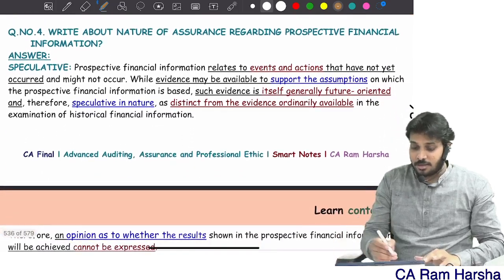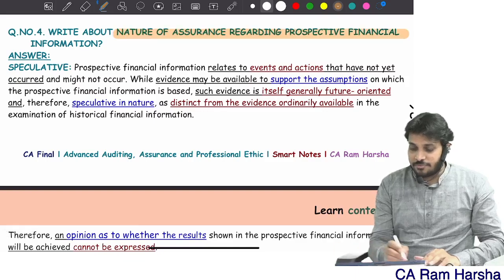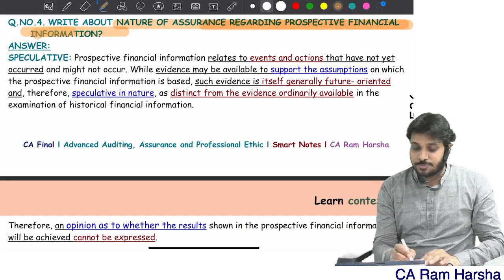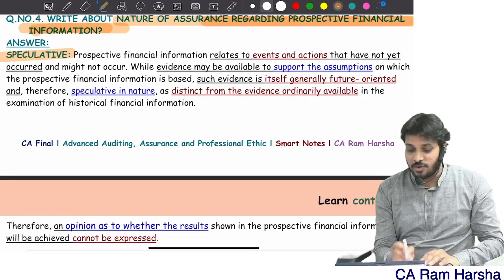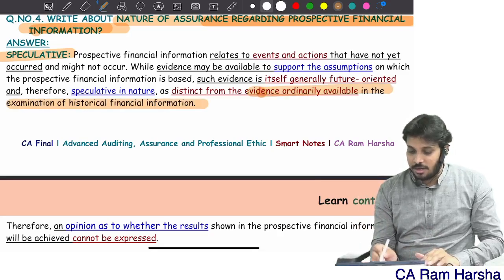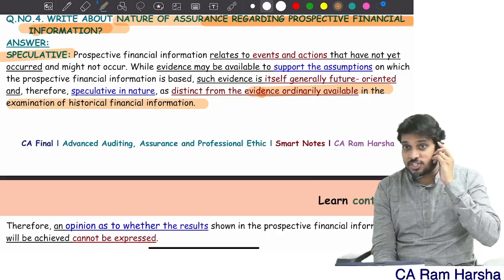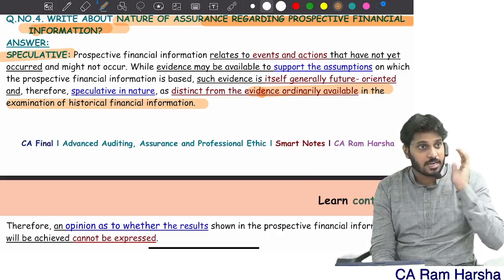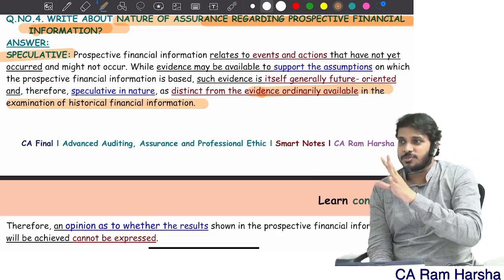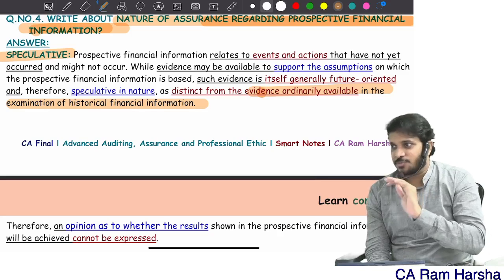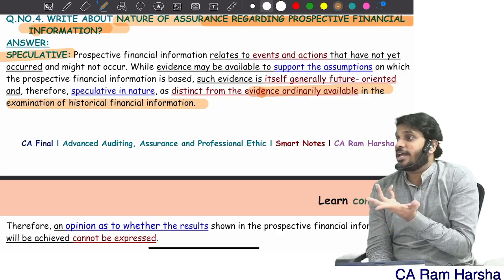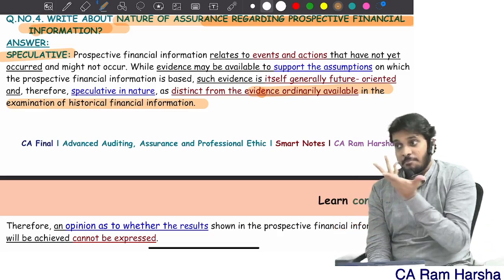And remember, write about the nature of assurance regarding prospective information. First of all, the nature of prospective financial information is what? Speculative. Why? Because the evidence available for historical financial information is very concrete, clear. But for prospective, you will not have any evidence. It is purely based upon assumptions. So it is highly speculative. Means it may happen, may not happen.